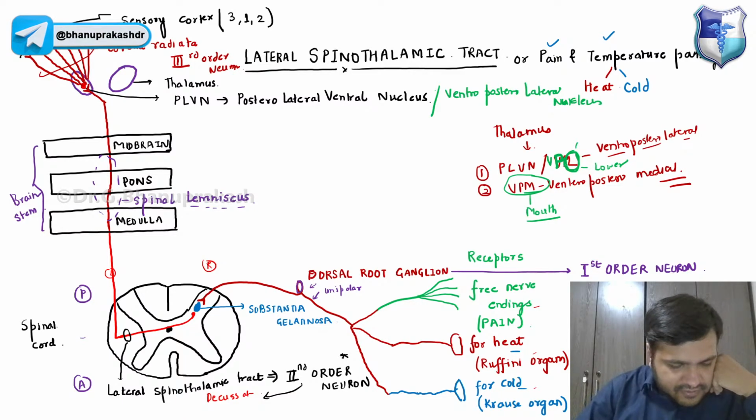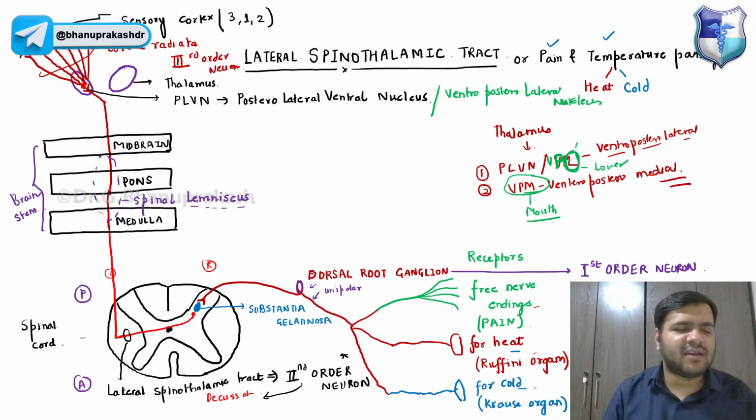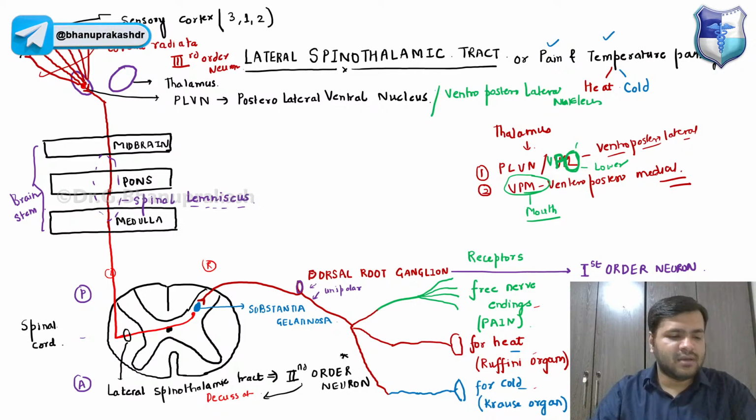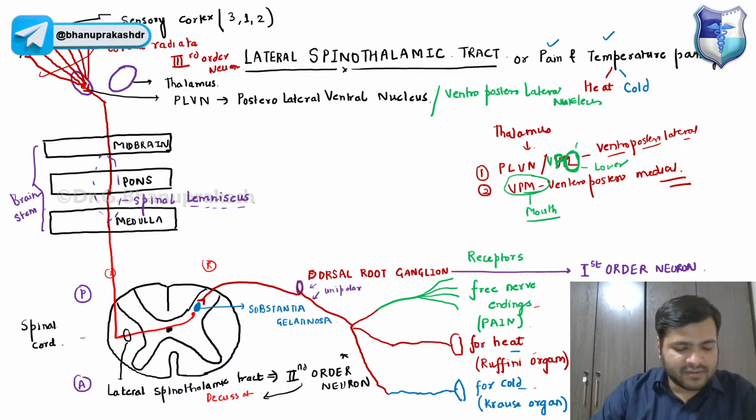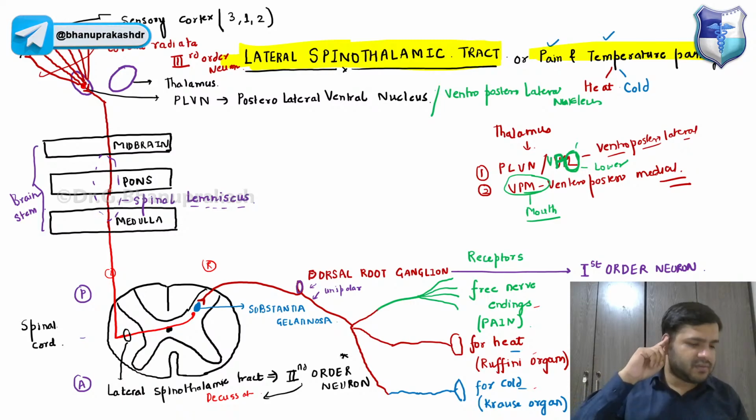So that is something you have to remember. These are radiating into the sensory cortex. The Brodmann's classification I will be coming to later, above the cerebral part. So yes, the termination, basically the fibers of the sensory radiation, reach the sensory area, that is 3, 1, 2 in the postcentral gyrus of the parietal lobe. So this is the lateral spinothalamic tract. Did you understand this, guys? Just give me a thumbs up in the chat box if you understood this pain and temperature pathway, or simply the lateral spinothalamic pathway.